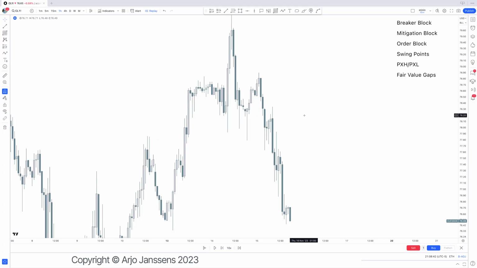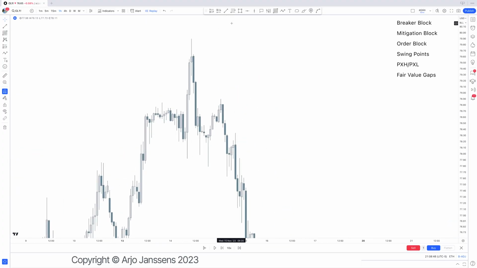So the next part is where we have swing points. Swing points, again, we don't need to overcomplicate this. This is where we have the swing highs. The swing high is that three candle pattern where we have a wick sticking out at the top, and a lower wick to the left of it and a lower wick to the right of it right there. That creates a swing point.